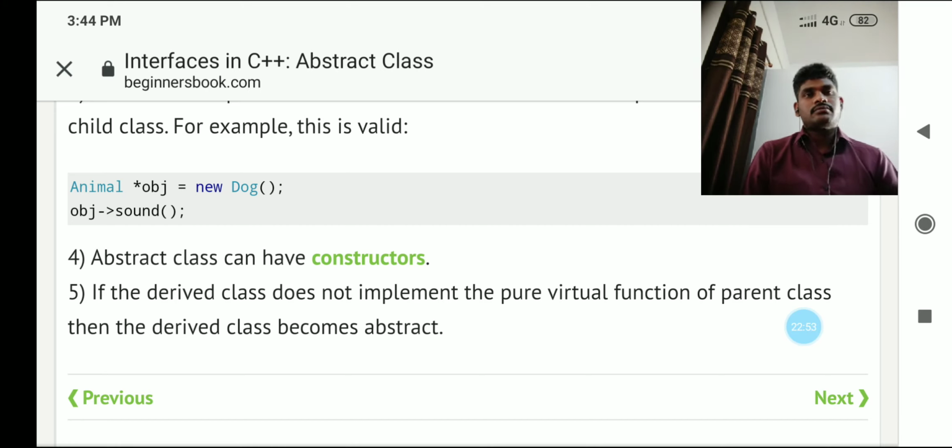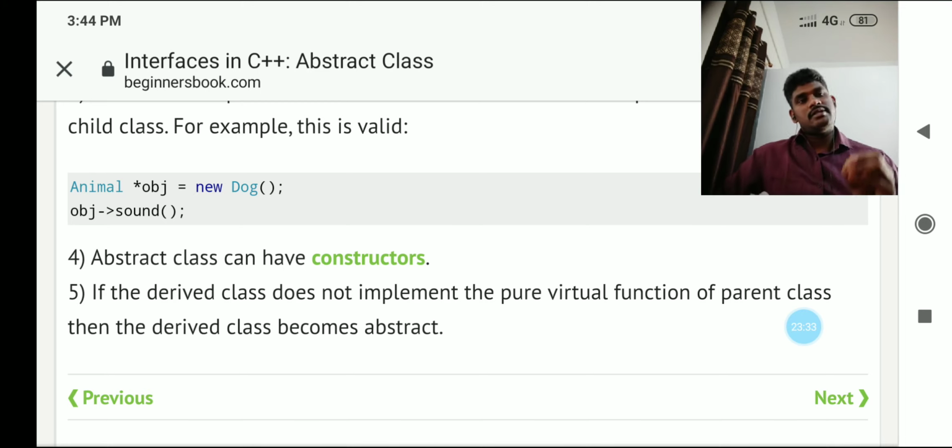I want to tell you one more thing about the abstract class. If a derived class does not implement the pure virtual function of the parent class, then the derived class also becomes an abstract class. If you do not implement a pure virtual function in a derived class, then automatically that class becomes an abstract class. Understand? Abstract class and derived class.